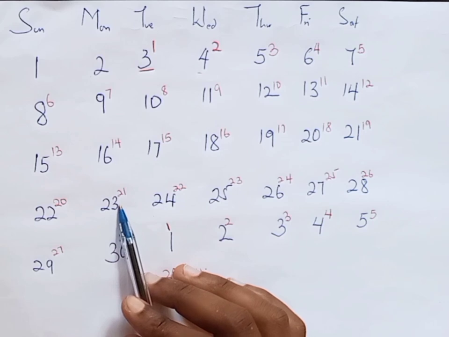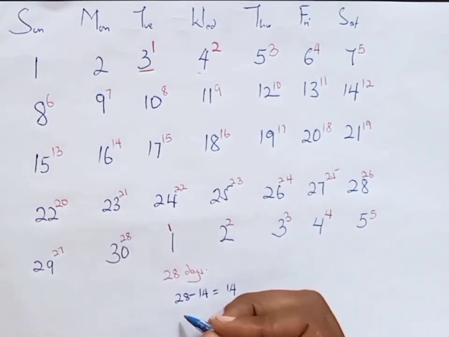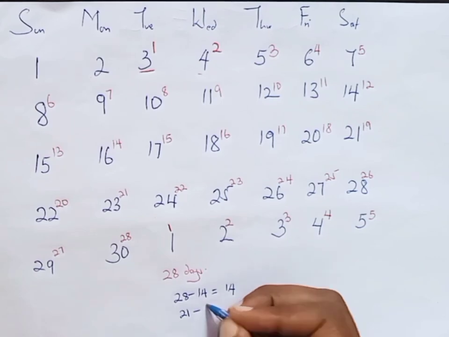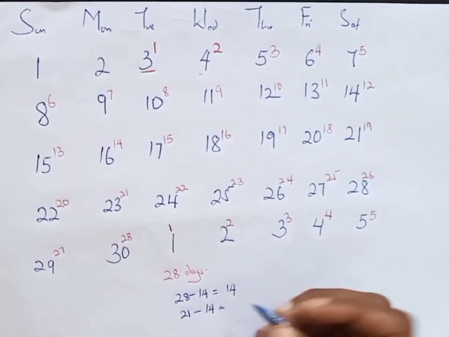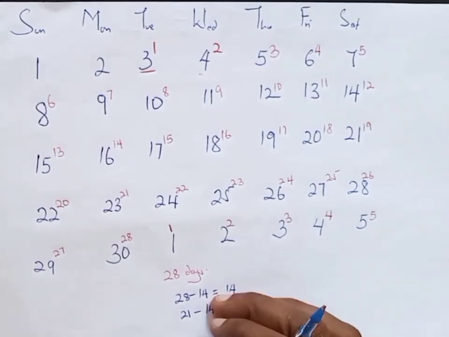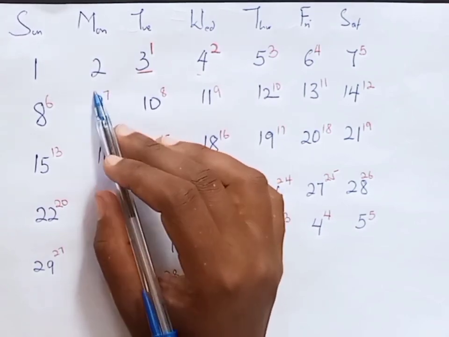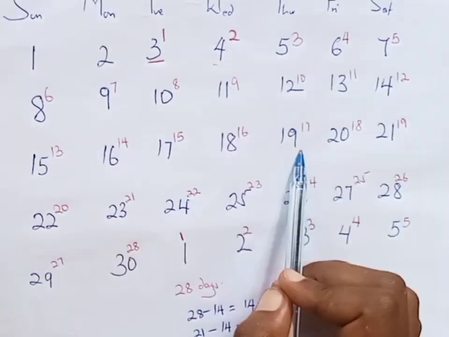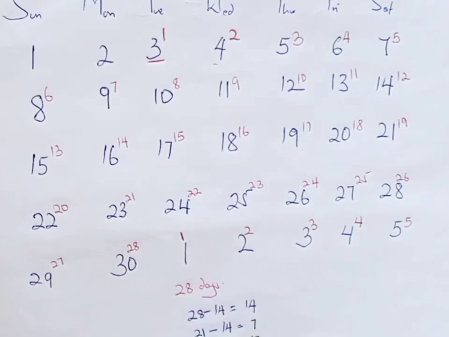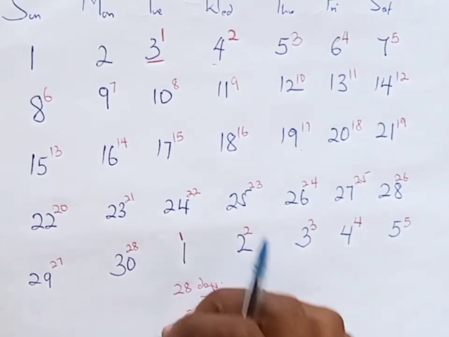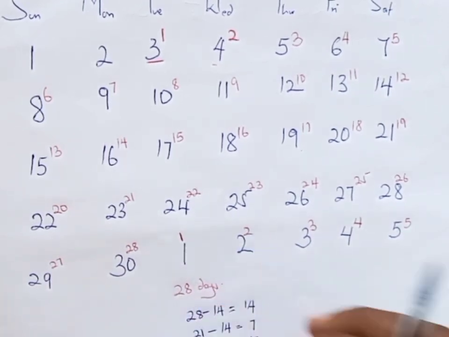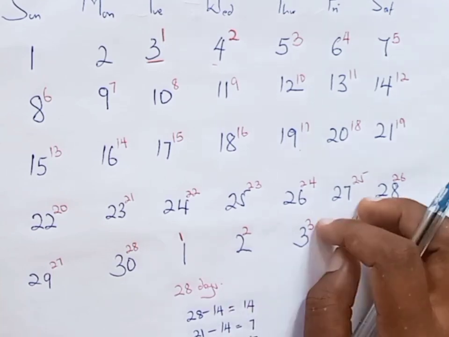If we got 21 as our menstrual cycle length, that means 21 minus 14 gives us 7. That means ovulation day will be on the 9th of September. So, in conclusion, to calculate ovulation day, we need to get menstrual cycle length minus 14.